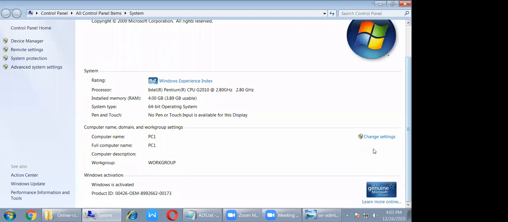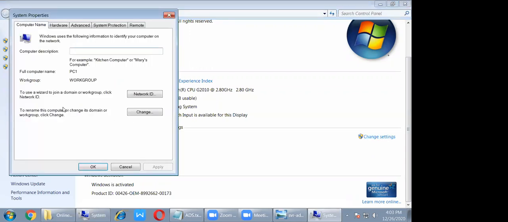This option, change settings here. When I click change in settings, you see here: rename the computer or change the domain or workgroup membership. So I can change from domain model to workgroup model, or workgroup model to domain model. Clear, everybody? Or does everybody have a doubt?